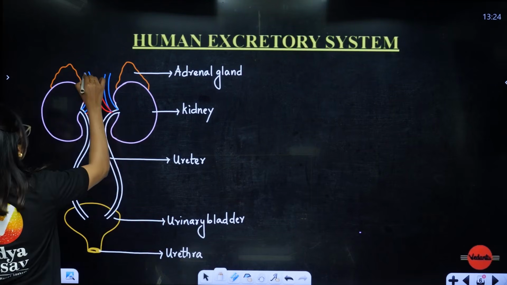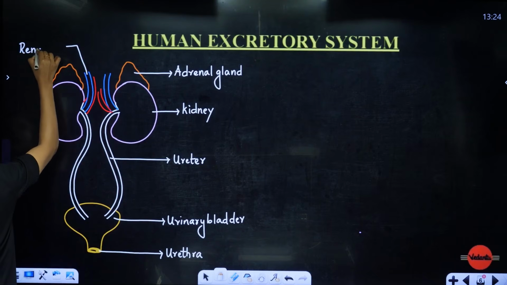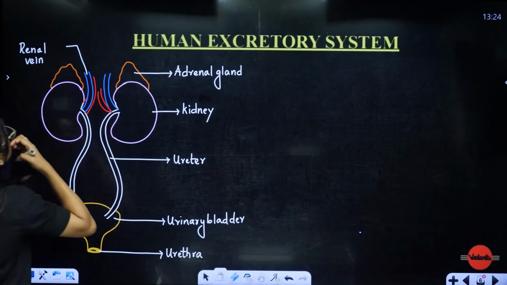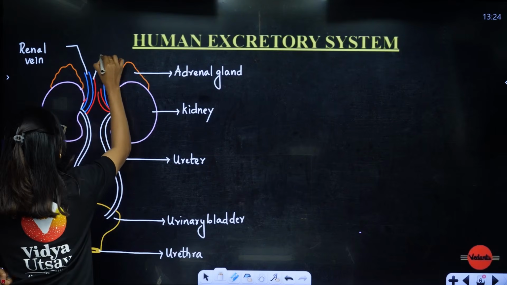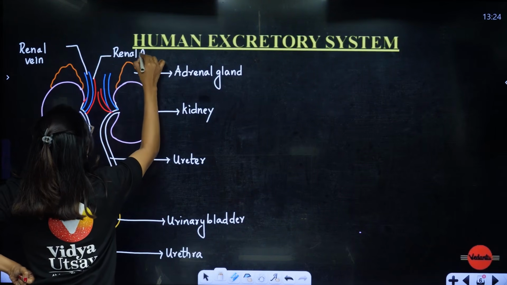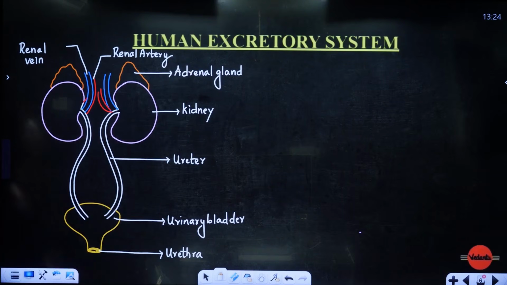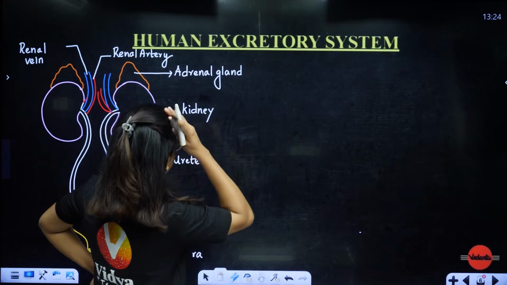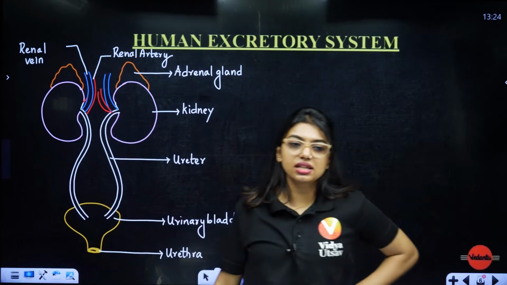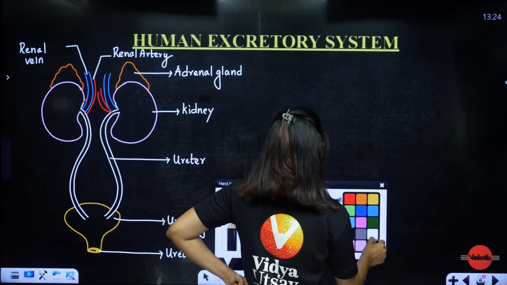Then we will have the renal vein. Renal means always remember it is related to the kidney. And here we will have the renal artery. Okay, this is your human excretory system diagram. Very easy. Okay, this is done. Understood?